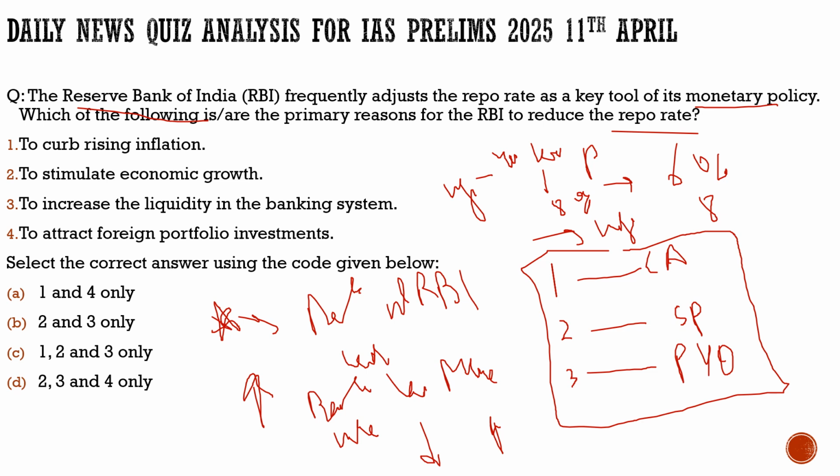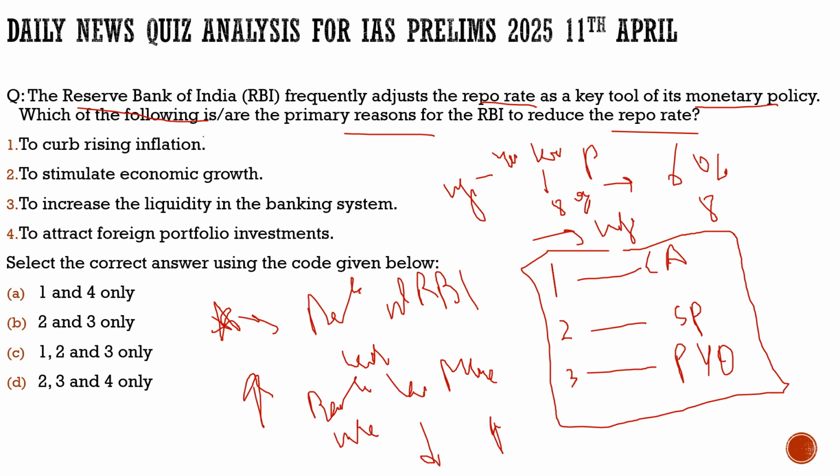The question here says, the Reserve Bank of India frequently adjusts the repo rate as a key tool of its monetary policy. 100% correct. Which of the following are the primary reasons for the RBI to reduce the repo rate? First statement, to curb rising inflation. Does RBI reduce repo rate to curb rising inflation? What do you think? Is it the reason for that? RBI will reduce repo rate to curb the inflation.